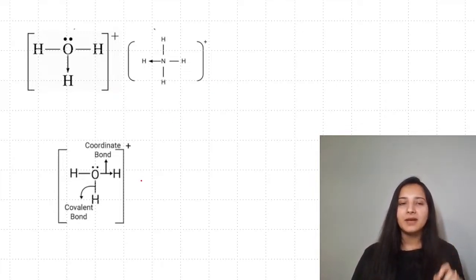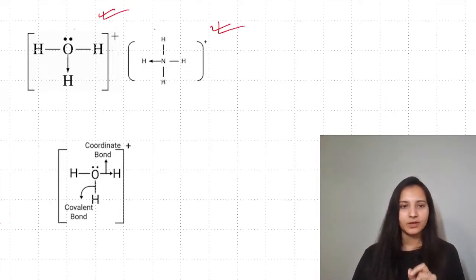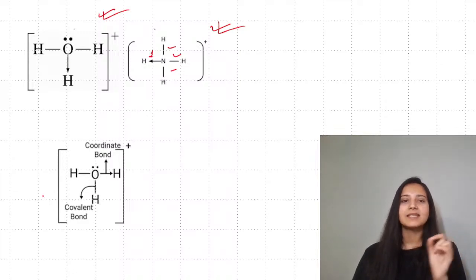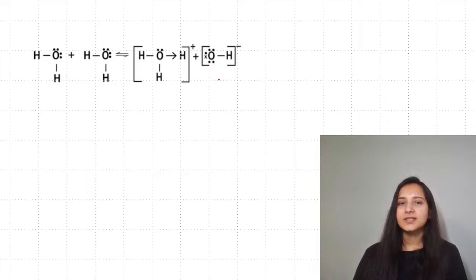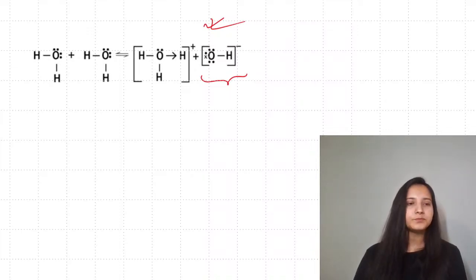Hydronium, ammonium, and hydroxide. This is what you have in syllabus. This will be the electron dot structure for hydronium. This is for ammonium. Remember, in ammonium, you are having 3 covalent bonds and 1 coordinate bond. For hydronium, you have 2 covalent and 1 coordinate bond. Hydroxide ions structure has been asked once in your board exam. This is your OH minus structure.